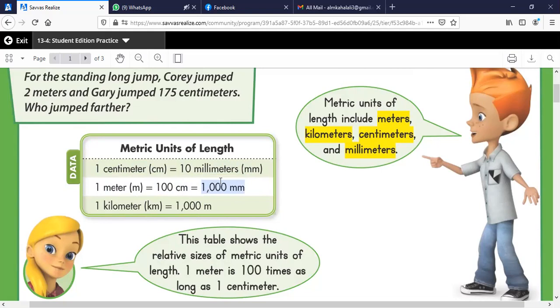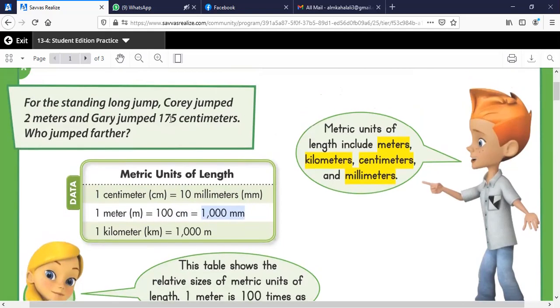Now let's take an example here. For the standing long jump, Corey jumped 2 meters and Gray jumped 175 centimeters. Who jumped further? So we have 2 meters and 175 centimeters. Which one is longer than the other? Here I'm doing a comparison between the meter and the centimeter.